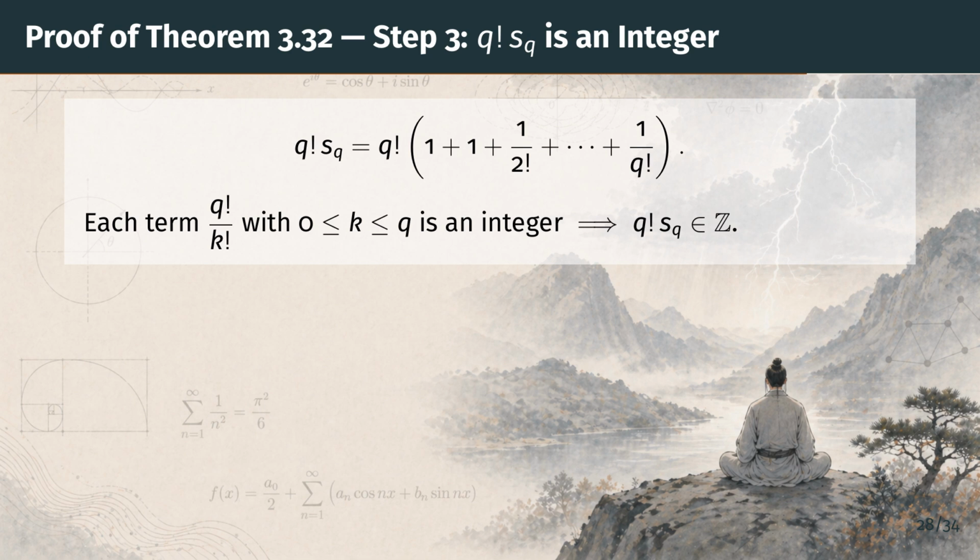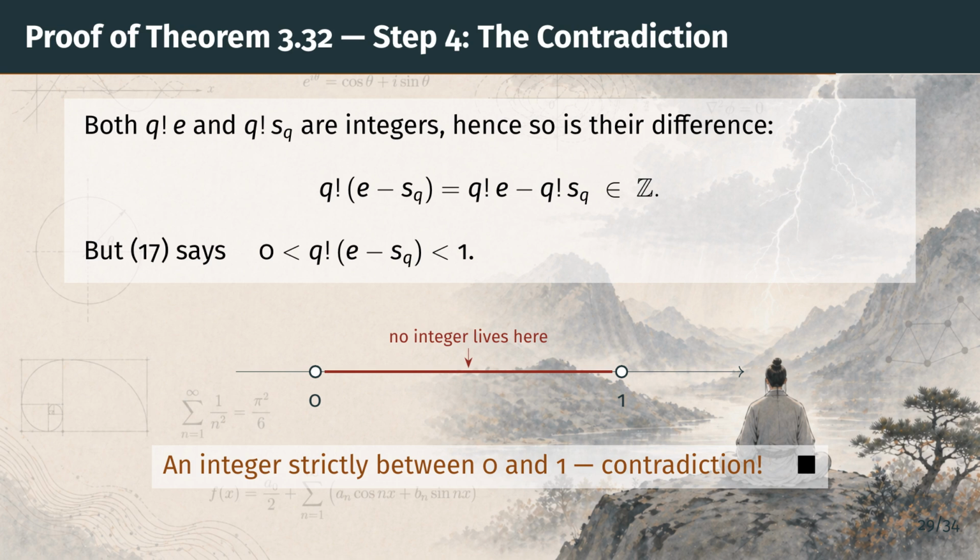A sum of integers is an integer. Therefore, q factorial times s sub q is a whole number too. No assumption was needed here. This part is just arithmetic. Let's collect the pieces. Step 4 ties it all together.